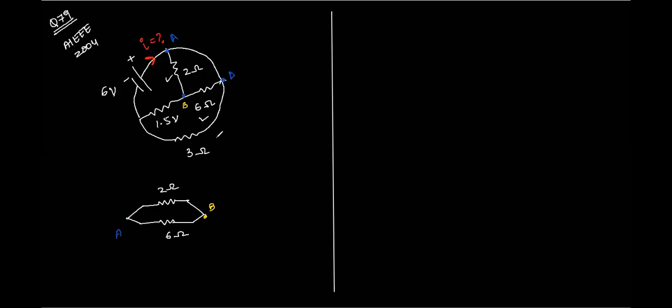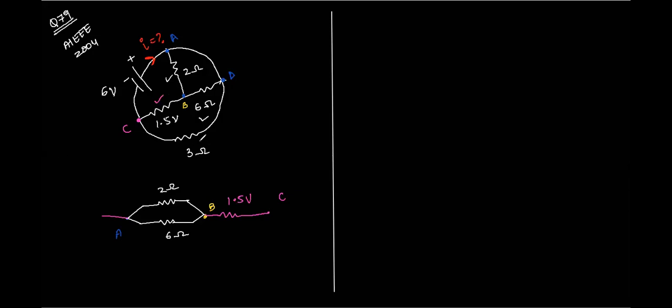Let's talk about another point, let's say C, right? What can we see, Atul? That there is a point called C. There is a resistor connected between C and B, this one, which is 1.5 volts, correct, Atul? Yes, sir.